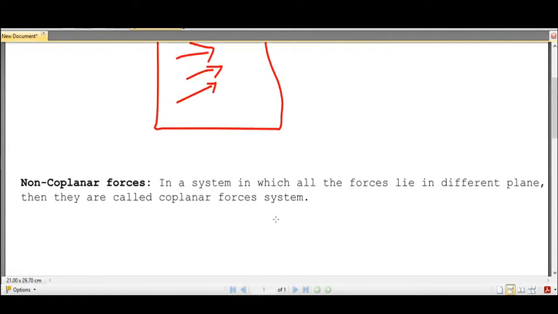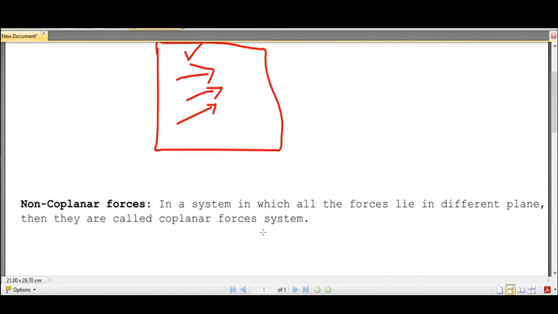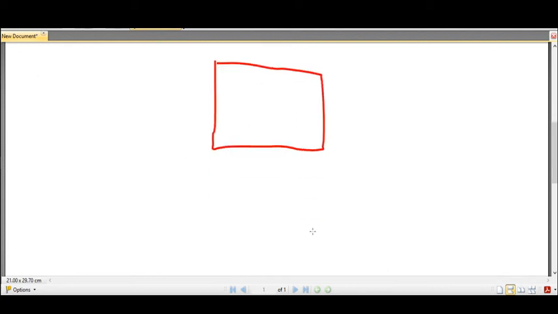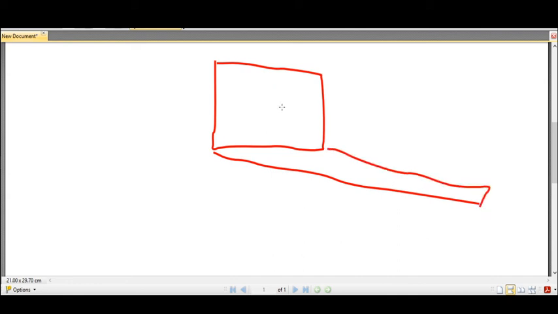Suppose in a system all the forces lie in different planes, then those forces are called non-coplanar forces. Take for example, suppose we take two planes.